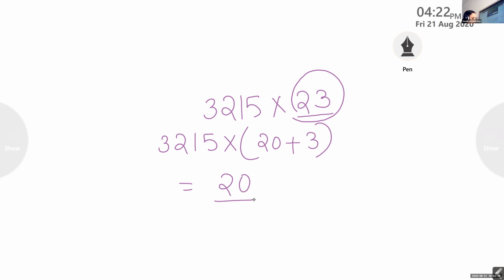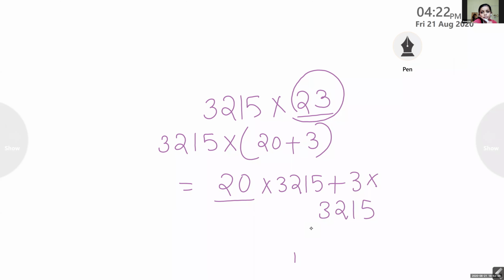20. So 20 into 3,215 plus 3 into 3,215. Okay, so here which property have we used? Distributive property.